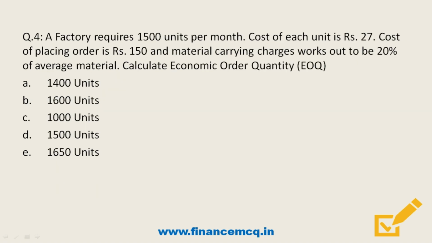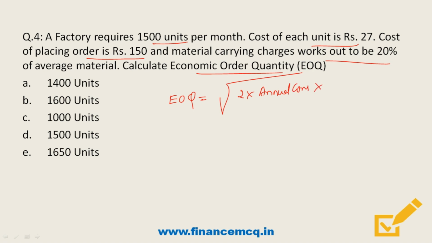Moving on. Next question, a factory requires 1500 units per month. Cost of each unit is given as rupees 27. Cost of placing order is rupees 150 and material carrying charges work out to be 20%. So friends, here we'll have to calculate the economic order quantity. So friends, the formula for calculating economic order quantity is square root of 2 into annual consumption into cost of placing order divided by cost of holding the inventory.